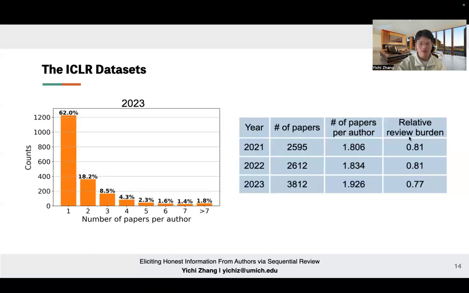We further apply our sequential review mechanism in a more complicated model, which is estimated from the ICLR dataset. We observed that the relative review burden across all three years of test is about 0.8, which means we can save about 20% of review burden while using the sequential review mechanism. This happens even when the majority of the authors only possess one or two papers.